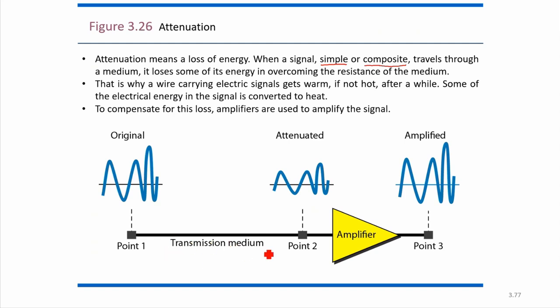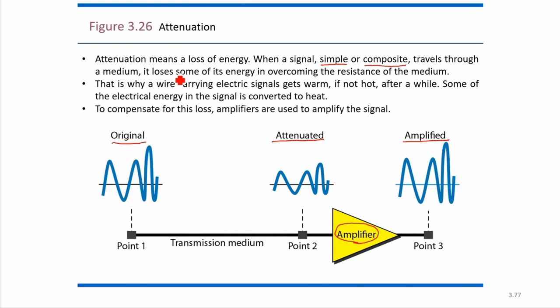If this is the original signal being sent through the transmission medium, the medium will have some resistance because it is a wire. Because of this resistance, whatever original signal we send gets attenuated, and its amplitude is reduced. Once it is reduced, at the receiver end we require an amplifier to amplify the signal and recover the original one. So the amplified and original signals are now the same, and this is the attenuated one.